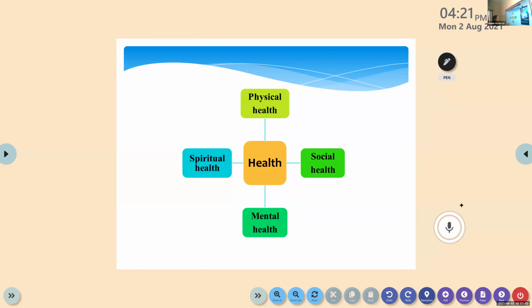Usually, health is not only connected with the physical part. All of you connected it with your body, right? What about your mental health? It's more important than the physical health, right? So physical health, social health, mental health, spiritual health, all these are connected.